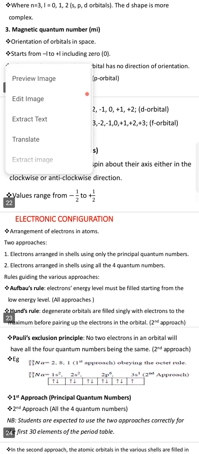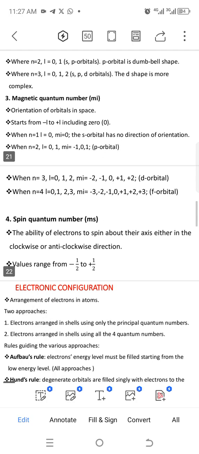For the orientation of the orbitals, after getting the l values, you have to get both the negative and the positive side for it. So for example, when n is equal to 2, l is equal to 0, 1, ml is equal to negative 1. So the non-zero ones you get, you write the negative value, then you write what? The positive value again. You get it here.